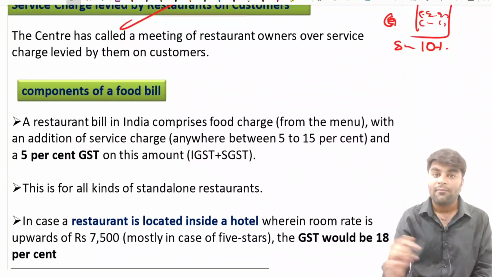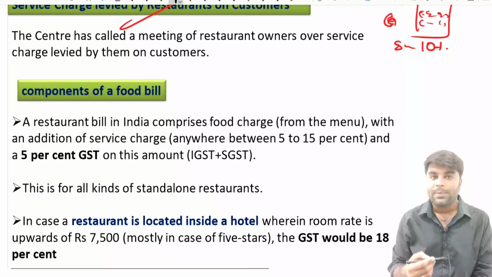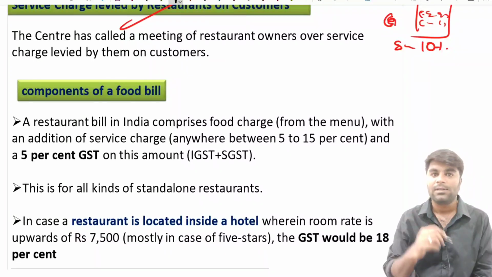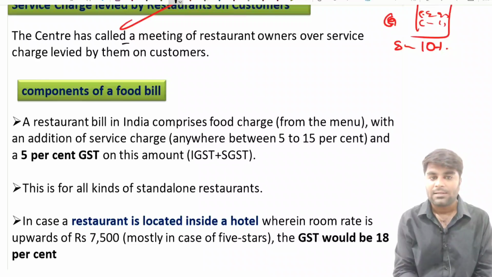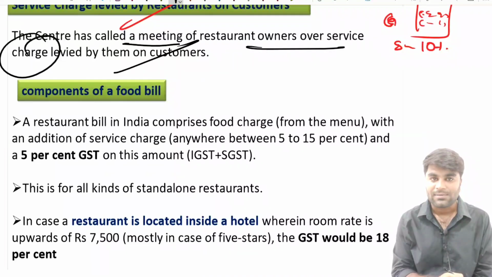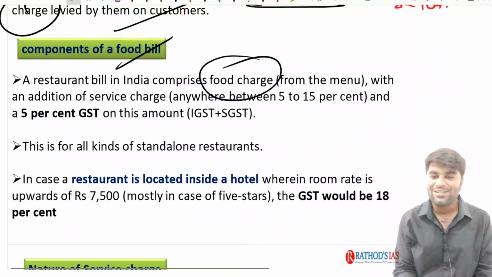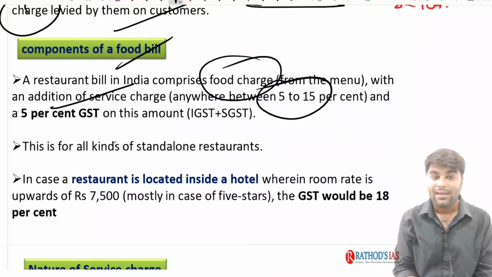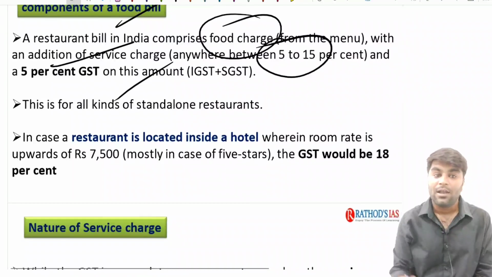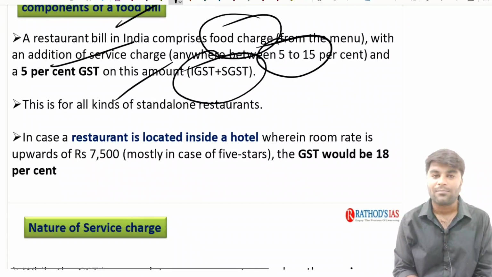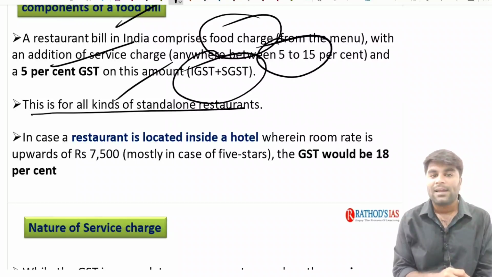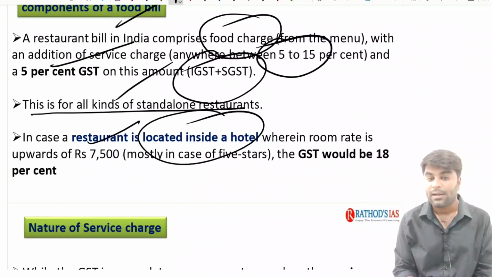And recently the central government convened a meeting of all the restaurant owners with respect to the disputes and litigations arising out of these service charges. The center has called a meeting of the restaurant owners over the service charge levied by them on the customers. See, the restaurant bill in India comprises the food charge, with the addition of service charges between 5 to 15% and 5% GST on this amount. This is for all kinds of standalone restaurants. In case the restaurant is located inside a hotel, the GST would be about 18%.